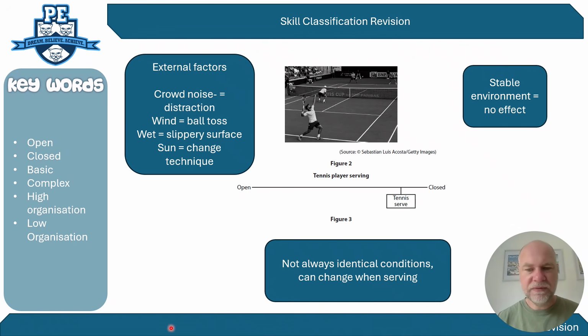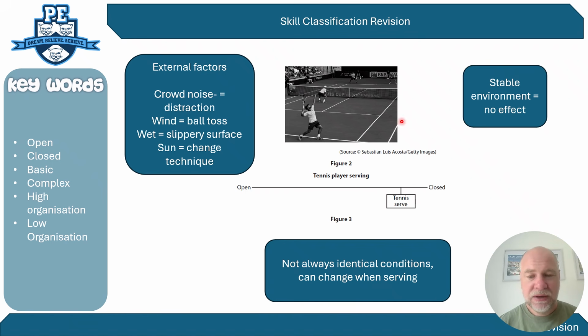So this is an example of an exam question where they've given you the skill of a tennis serve and they've placed it already on the continuum, and then they're asking you to justify why it isn't at the fully closed end. Now if you had this exam question, and it doesn't have to be open or closed, it could be any of the continuums, but in this scenario it's open and closed, you start off with sort of justifying why it is at the closed end.